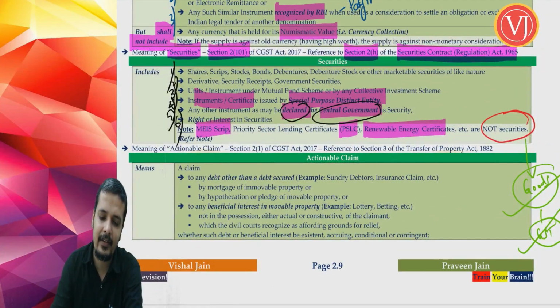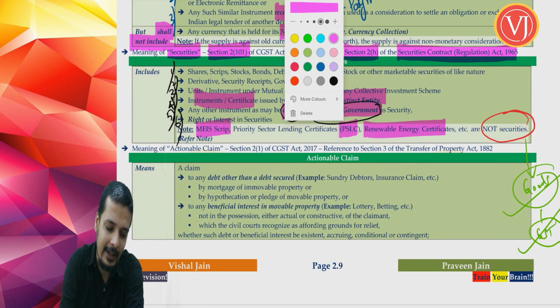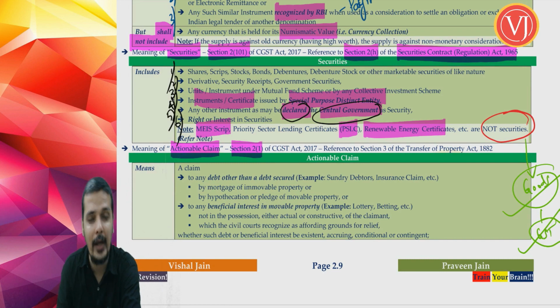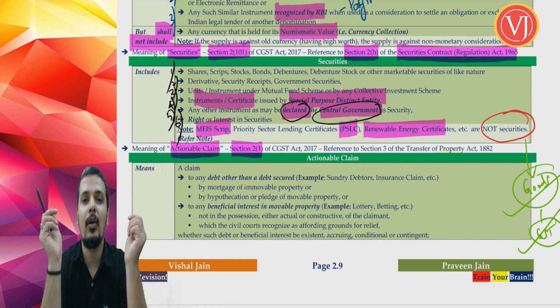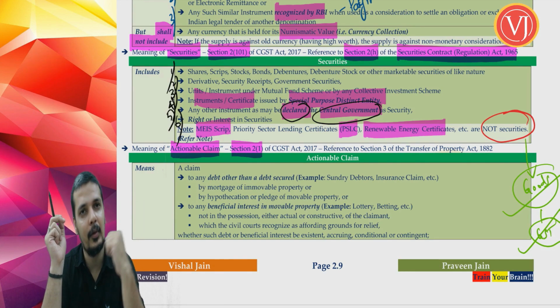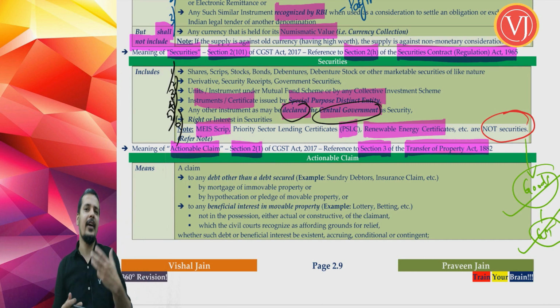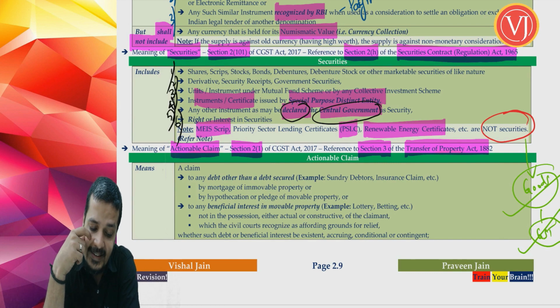Now, one last thing which is left out in the product is the definition of actionable claim. When you talk about actionable claim, that is defined in section 2(1), the first definition under the CGST Act, which in turn gives reference to section 3 of the Transfer of Property Act. So it does not define itself. It tells you to go and refer to section 3 of the Transfer of Property Act, 1882.